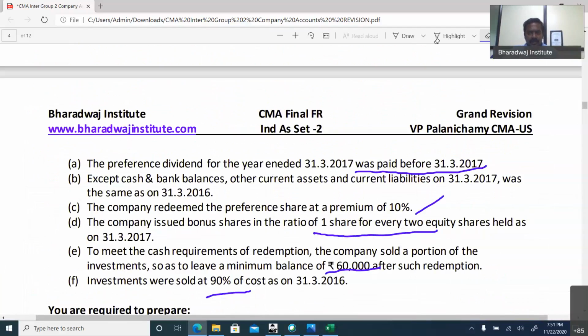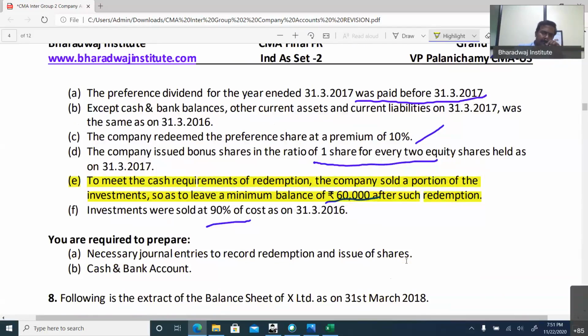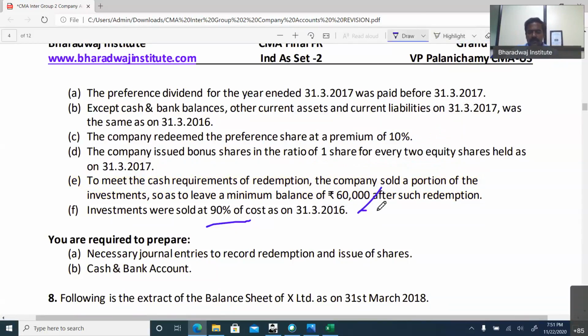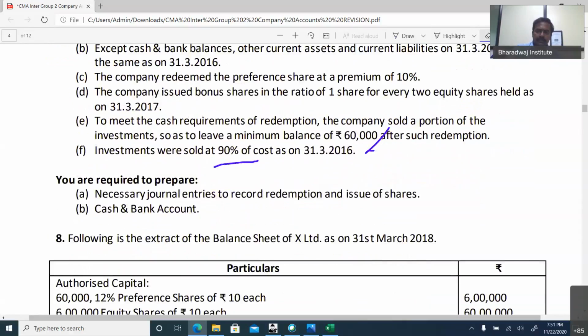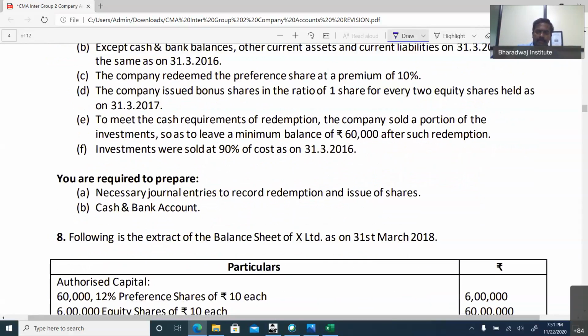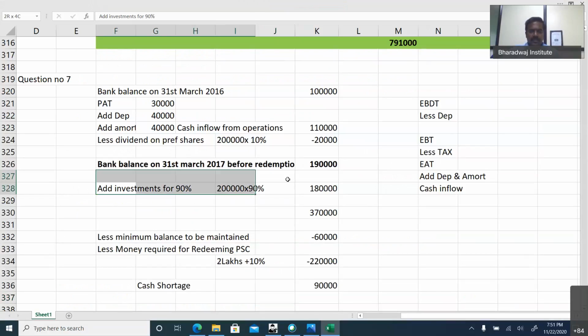Here there is a highlight. Read the point number E carefully. To meet the cash requirement, the company sold not all the investments. Read this. Sold a portion of investment only. Only a portion of investment has been sold. So it is not that entire investments are sold.